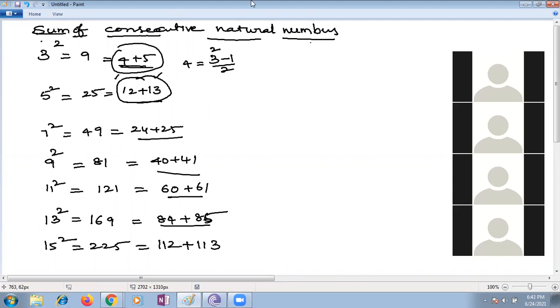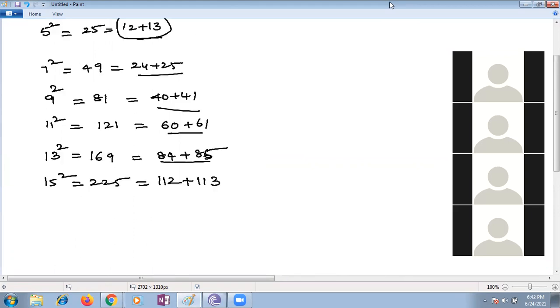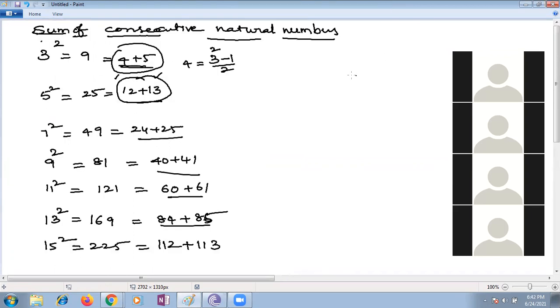Yes, children. This is the way. This is one more way we can use the square numbers. The same way, come on, please do some exercise sums. If you want to get the lower number, what are you taking? 3 square minus 1, denominator 2. So 9 minus 1 is 8, 8 by 2 is 4.